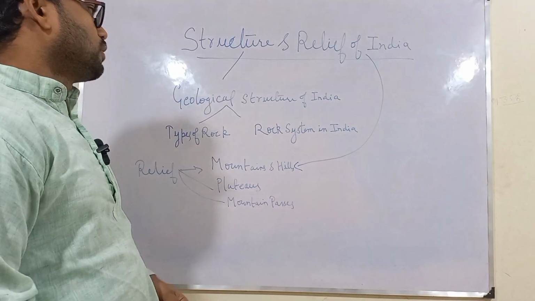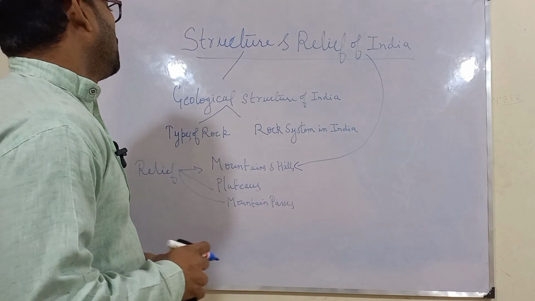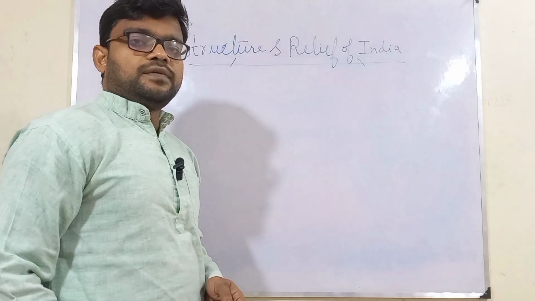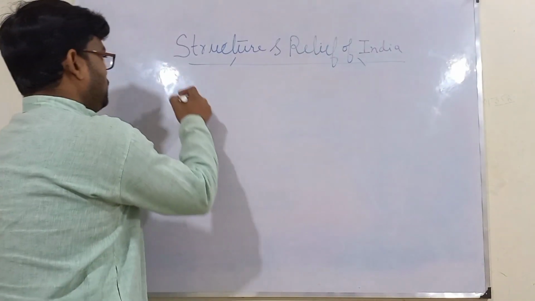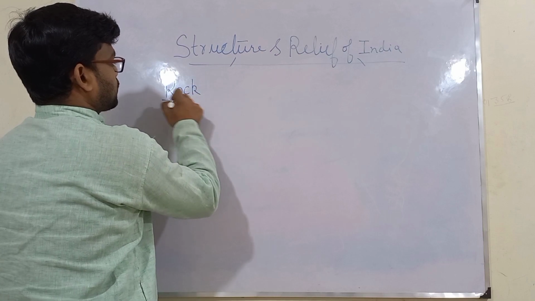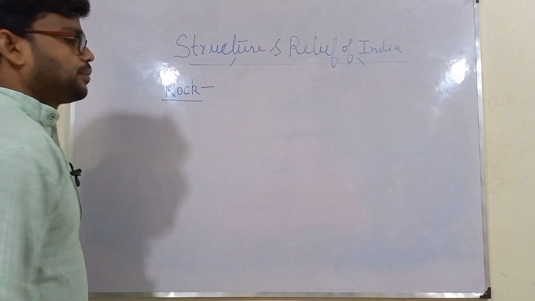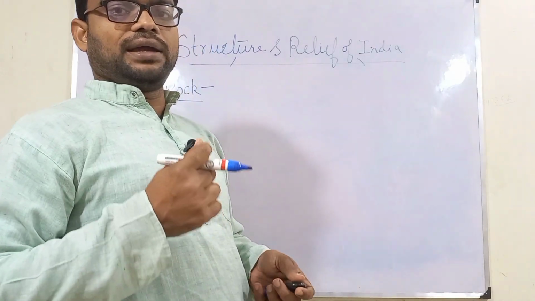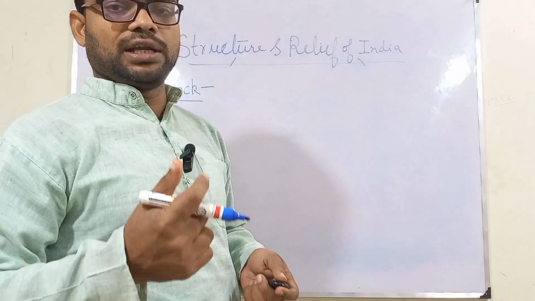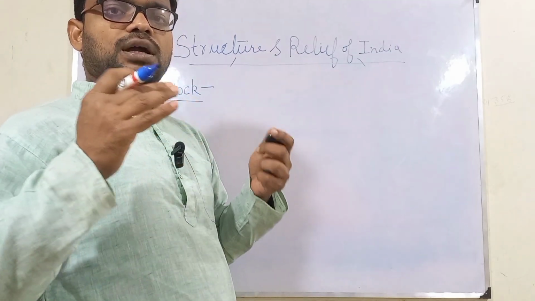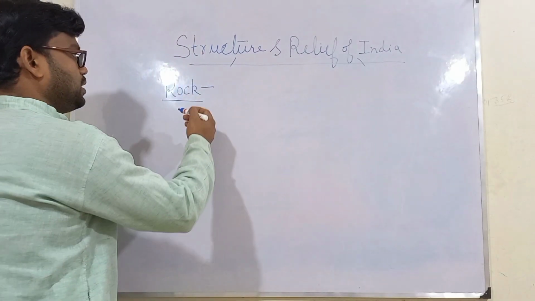So we will start with our first heading, that is type of rocks. We will start with the definition of rock. What do we mean by this term rock? Rock is actually a collection of smaller or finer particles of sediments to form a bigger solid structure.